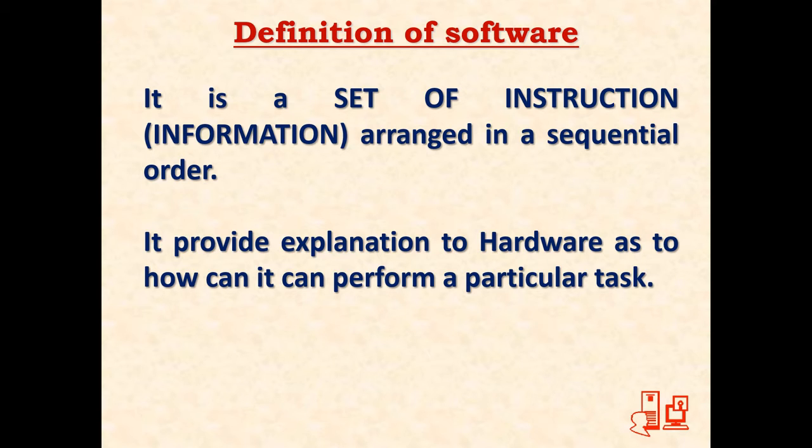Because it tells the hardware what is to be done and how it is to be done. How a particular task can be achieved is what is written in the software. So that is the basic definition: software is a set of instructions by which we can explain to the computer how it can perform a particular job.